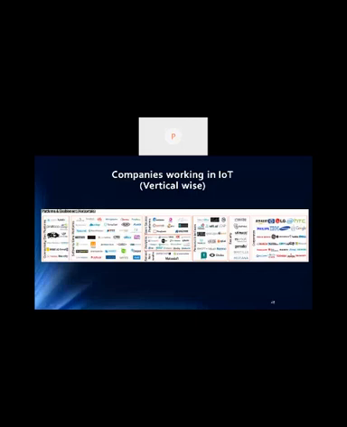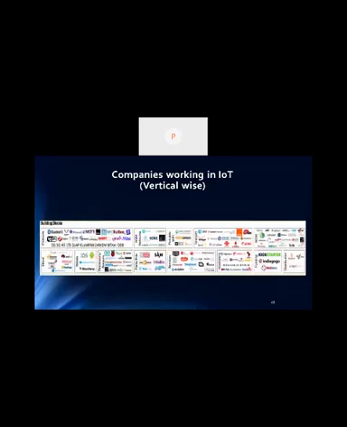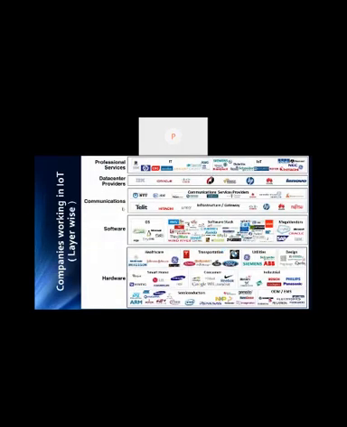And on the connectivity side or the software data platform side, these are the companies that are working. Then there is the protocol side, MQTT and so on, and the cloud side. These are a few more companies that I have listed down. If we take the complete picture, in hardware there are multiple applications: healthcare, transportation. Then the software side, communication side, data center providers, and professional services. At the top, these are the services companies, and at the bottom, these are mostly the product companies.